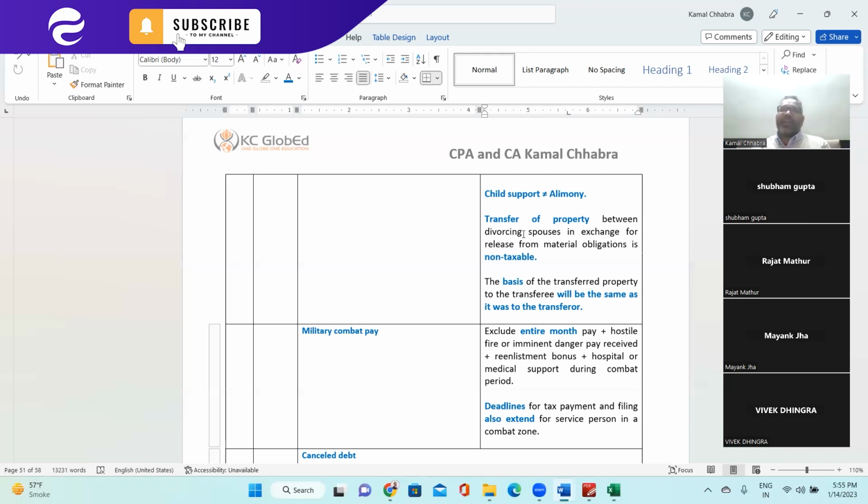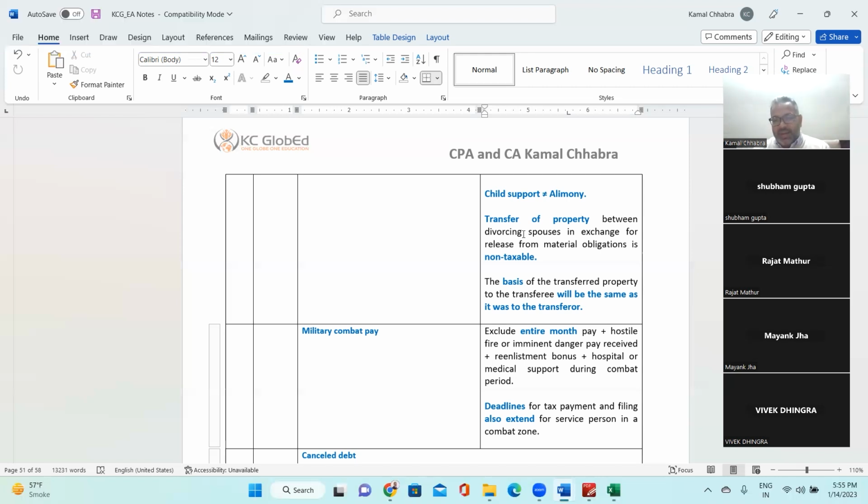That means if Jeff Bezos purchased the shares of Amazon, let's say for $100 each, and now it is, let's say, $2,000 each, and she got, let's say, around $100 billion of the shares of Amazon, and now if she wants to sell, then her cost would be considered as the $100, not the $2,000 she has received. Make sense?